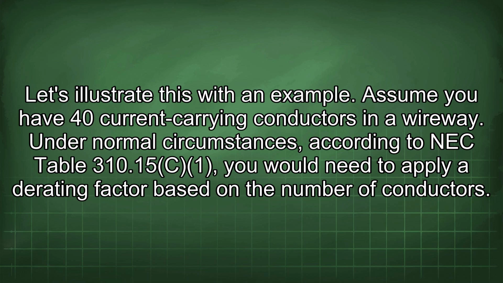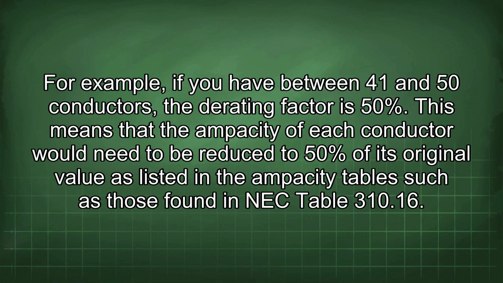Under normal circumstances, according to NEC Table 310.15, you would need to apply a derating factor based on the number of conductors. For example, if you have between 41 and 50 conductors, the derating factor is 50%. This means that the ampacity of each conductor would need to be reduced to 50% of its original value as listed in the ampacity tables such as those found in NEC Table 310.16.